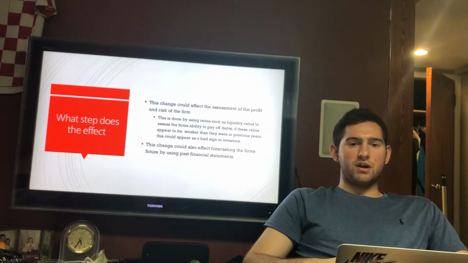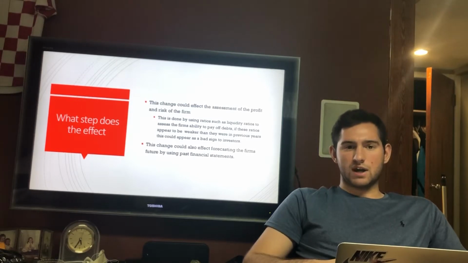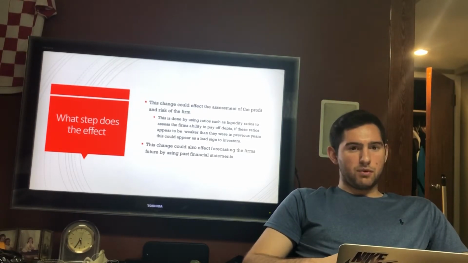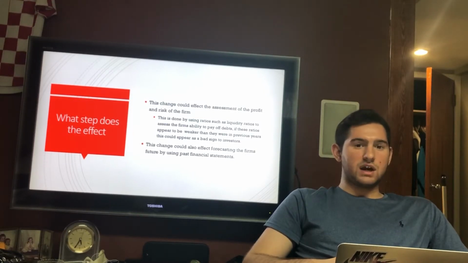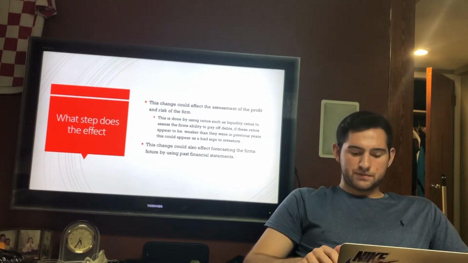Their ability to pay off debts does not appear as attractive, or the other way around, their free cash flows have skyrocketed. Investors could either be less likely or more likely now to purchase stocks, bonds, any security that the company has to offer based on these changes in ratios.